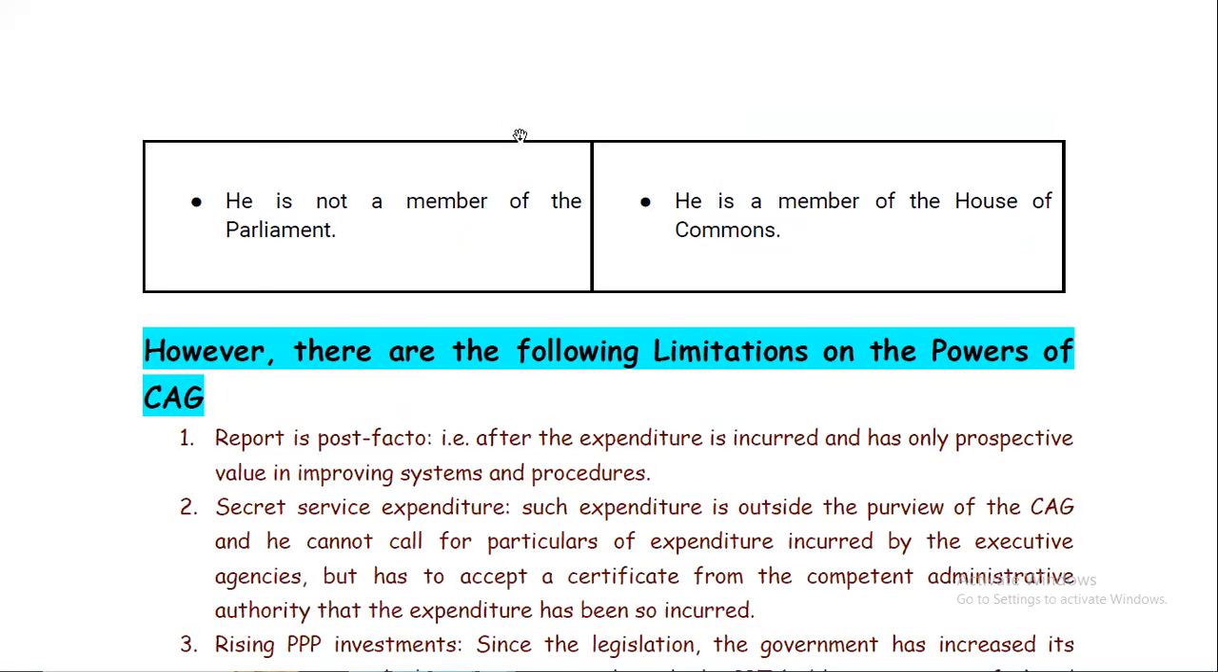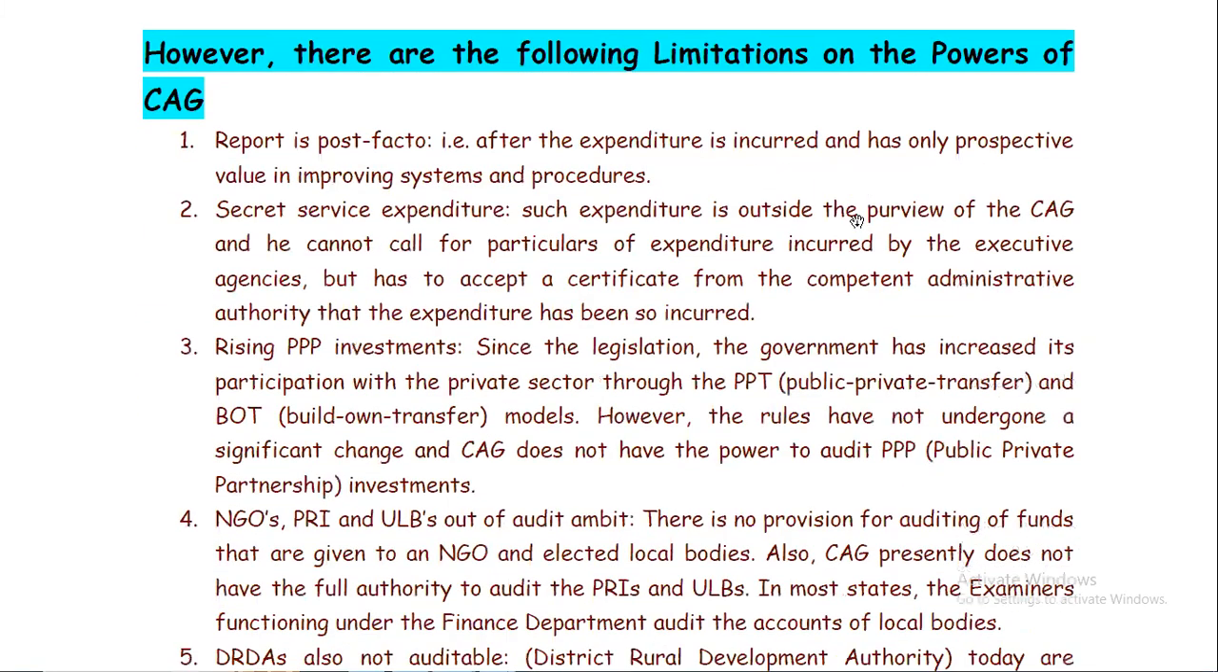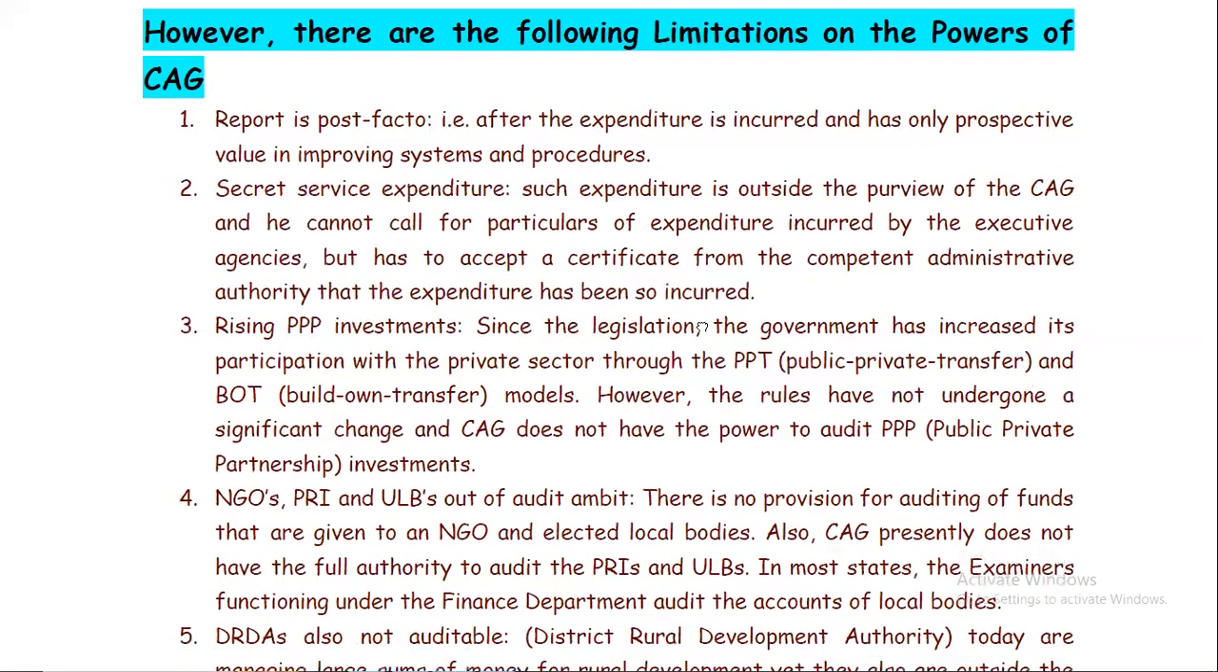Then in case of India, he is not a member of the Parliament, but in case of Britain, he is a member of the House of Commons. Okay, so these are the differences. Let's come to some limitations on the powers of CAG.